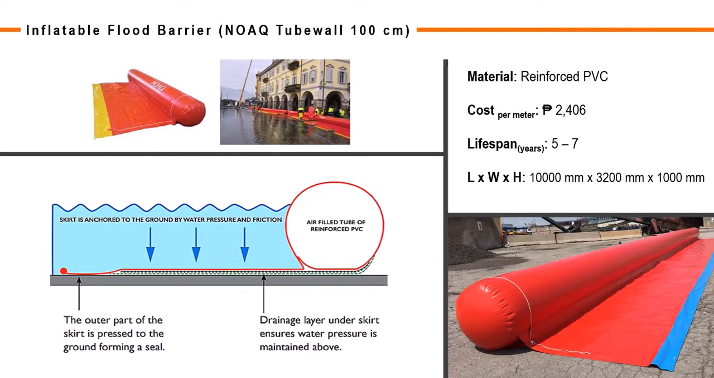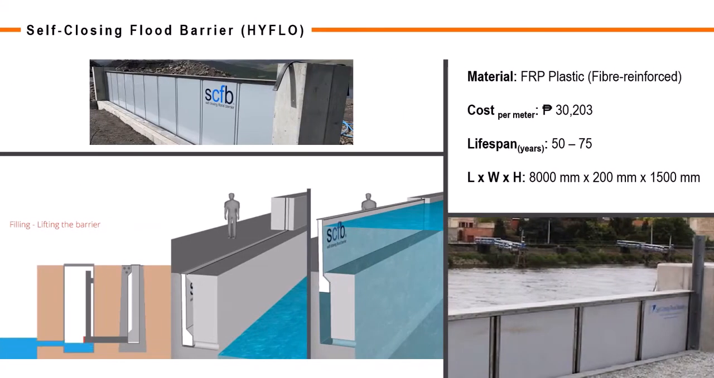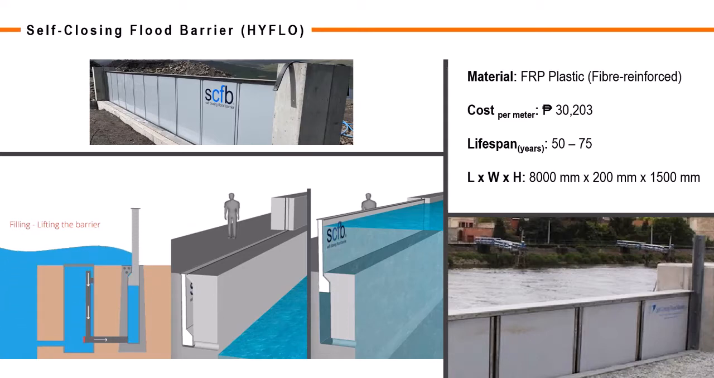Next would be the inflatable type, which consists of air-inflated tube parts linked together to create a continuous protective flood barrier. Next on the list is the mobile flood barrier. It is the quickest and simplest barrier to install, and it can be conveniently stored anywhere. Last but not the least, the self-closing flood barrier, a permanent barrier that automatically raises in reaction to increasing flood